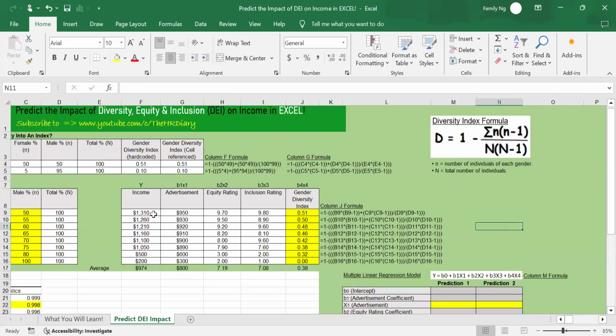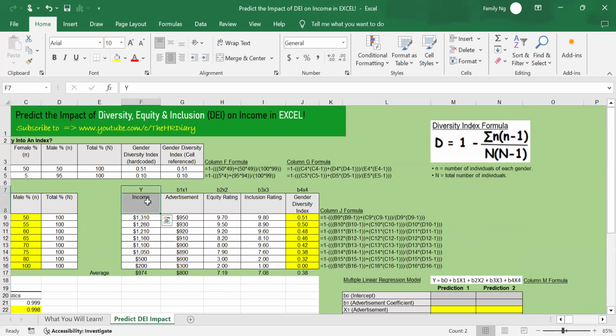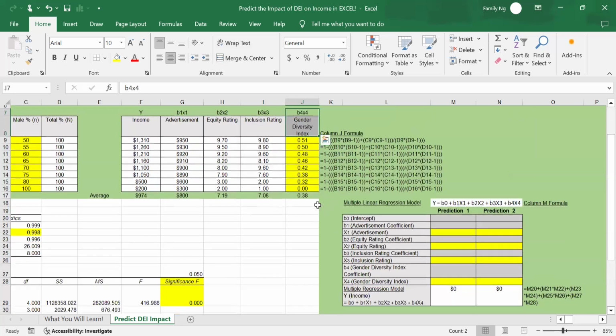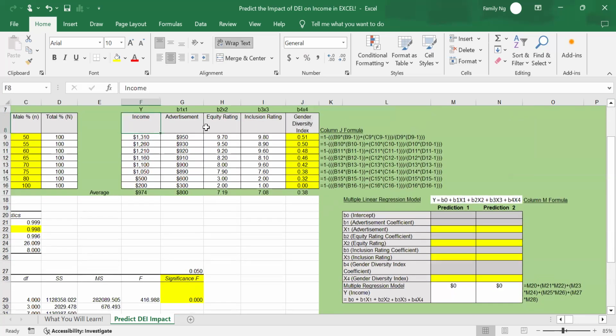The y dependent variable is income. The y dependent variable income depends on the x variables, which are the advertisement, equity, inclusion, and gender diversity rating. So y is income, x1 is advertisement, so B1 is the coefficient for advertisement. X2 is equity rating, X3 is inclusion rating, X4 is gender diversity rating. So you see B1 is here, X1 is here.